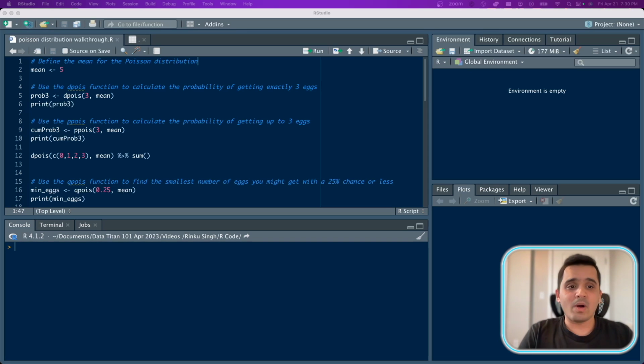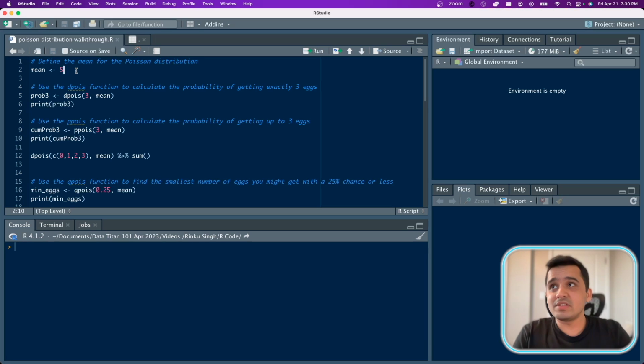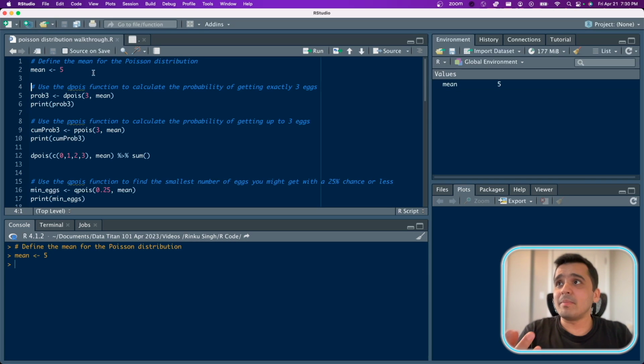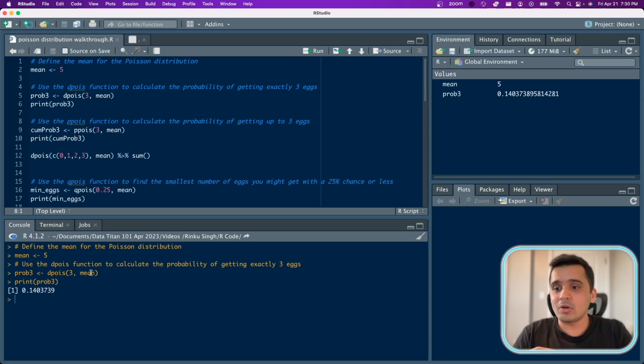Coming back to our hen example, let's say we have a hen which on average is laying about 5 eggs a week. Setting the mean as 5, we can calculate the probability of the hen laying exactly 3 eggs in the next week. To do that, we use the dpois function. We enter the value 3 and we enter the mean. If we run this and print the probability, we get a probability of about 14% that the hen would lay 3 eggs in the next week.